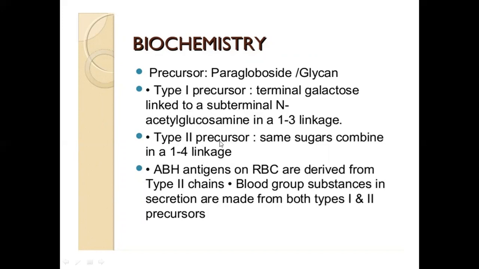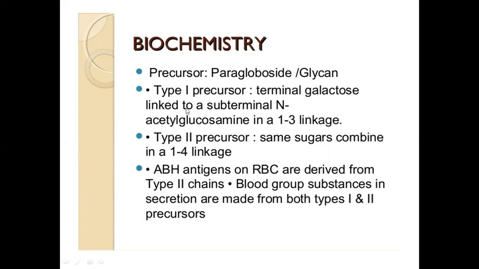Question: if that would be the case, ma'am, can we use plasma instead as clinical specimen to detect the presence of the antigens? What would be the answer? No. Why? We make use of plasma or serum for antibody identification, and we make use of RBC in the form of RBC suspension for antigen identification.